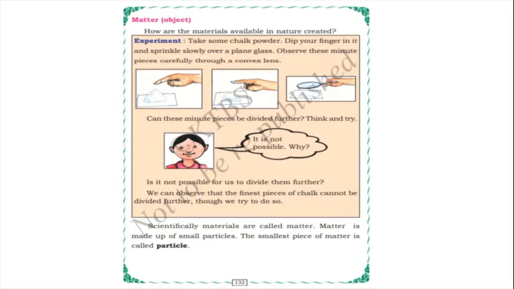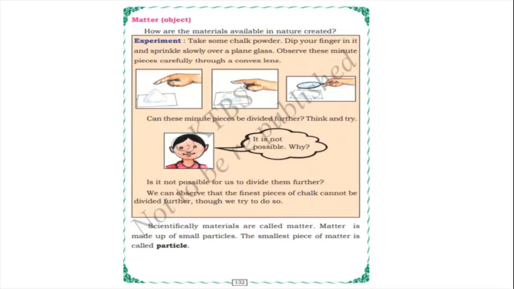So whatever things we see in our daily life, in our surroundings, that is called matter, meaning objects. So how are the materials available in nature created? Through one experiment, we will come to know.